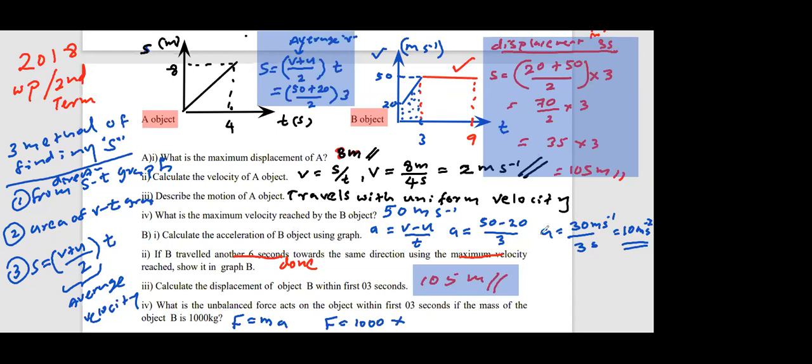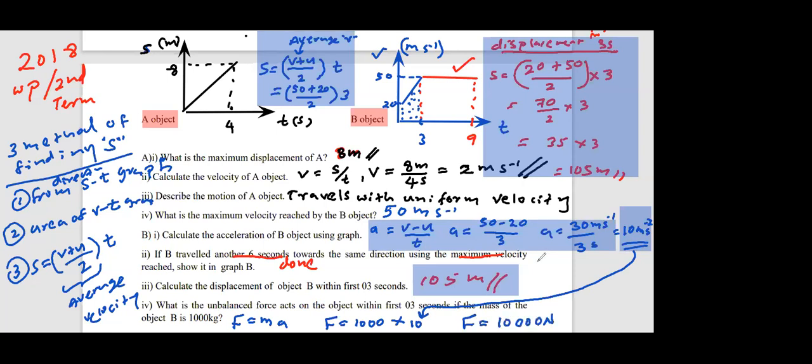Object B acceleration is 10 meters per second squared. You can apply that acceleration here. So what is the force then? F equals ma, 1000 into 10, 10,000 Newton.